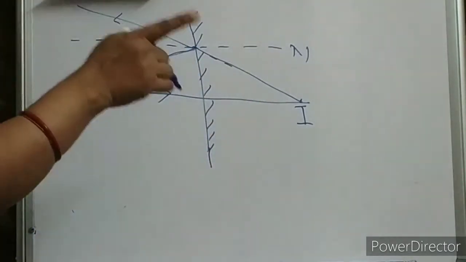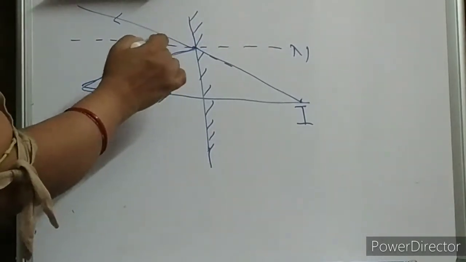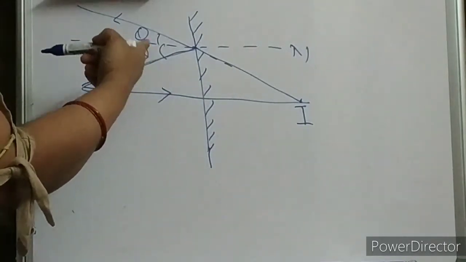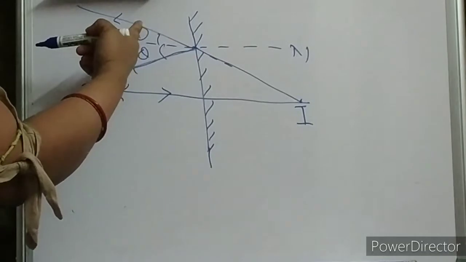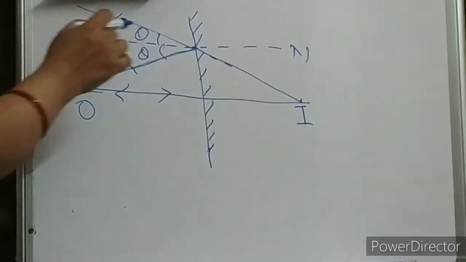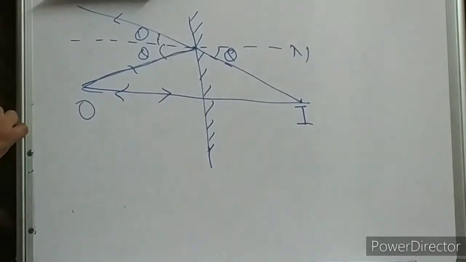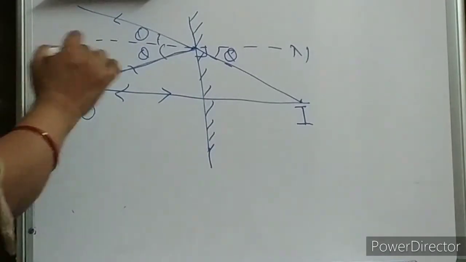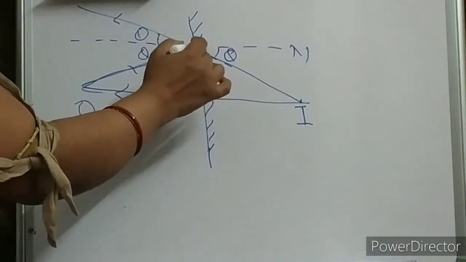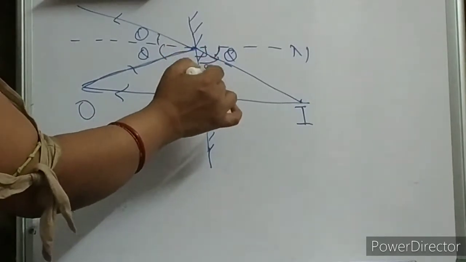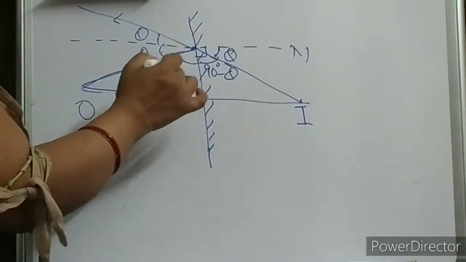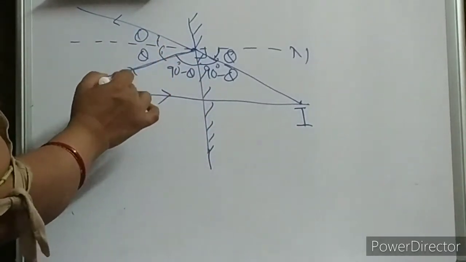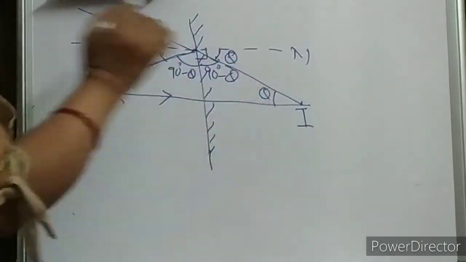How to do it? You know the incidence angle is equal to the reflected angle. So let this angle be theta. So this will be theta. The incidence angle is the angle between the incident ray and the normal, and the reflected angle is the angle between the reflected ray and the normal. Since it is theta, the opposite will be theta. Clear? Since this is the normal on the mirror, this is 90. So if this is theta, this will be 90 minus theta, and if this is theta, this will be 90 minus theta. And since these two rays are parallel, if this is theta, this is theta, and if this is theta, that is theta.